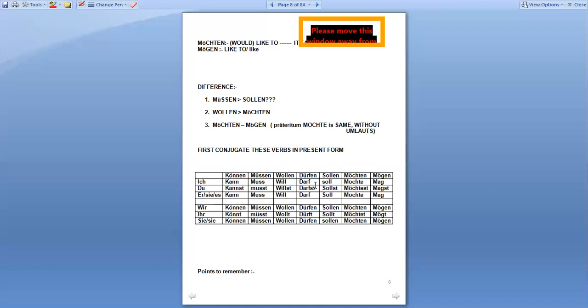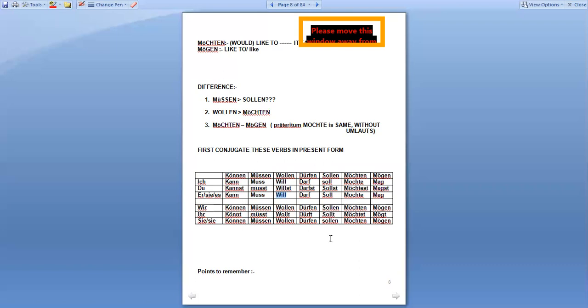That means the answer has to be from this table only, right? And you must remember some points here. Whatever I have written for ich, the same answer will come for er, sie, es. See, here I have written ich muss, and er sie es is also muss. Here I have written ich will, and er sie es is also will. So it is easy for you to remember the conjugation.